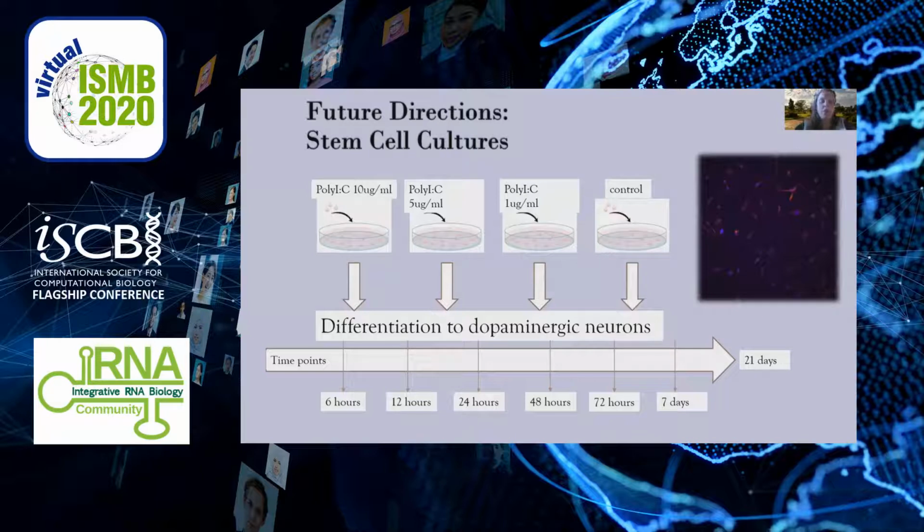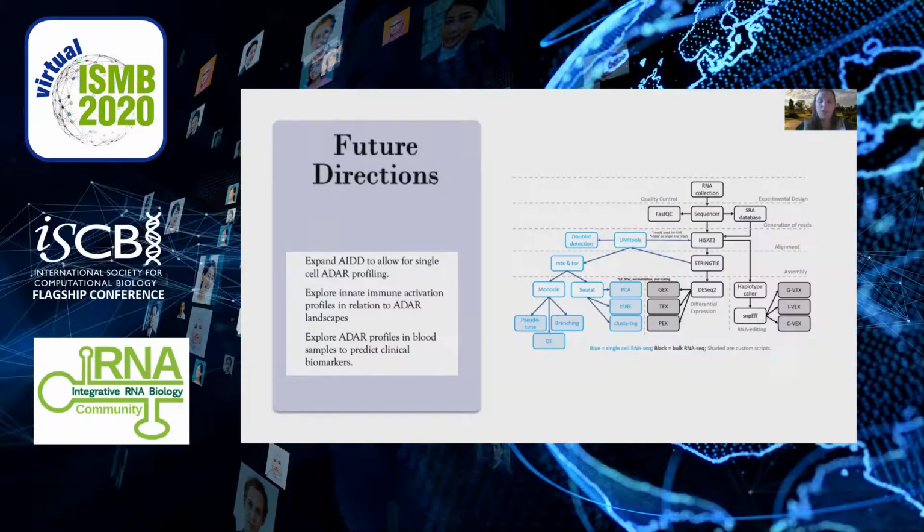One of these is a stem cell project I will be starting soon, where we will be treating neural stem cells with a mimic of viral infection and then monitoring editing profiles and changes to calcium signaling in the cells as they differentiate to dopaminergic neurons to test the involvement of editing in serotonergic and dopaminergic cells of the VTA. We also plan on extending AID to create single-cell editing profiles in an attempt to better understand the spatial temporal regulation of ADAR editing on an individual cell basis, which is especially important in the study of brain function.